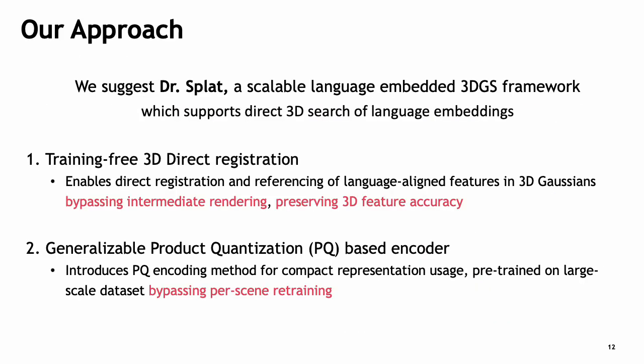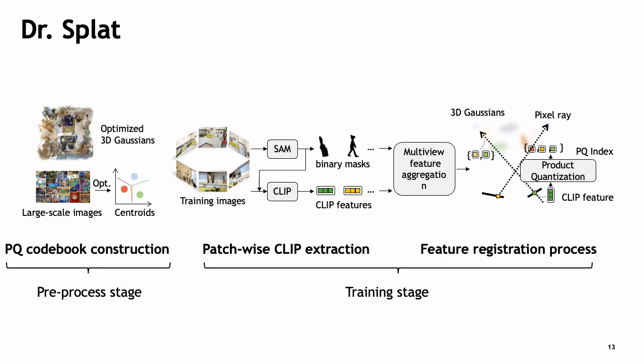In short, we propose Dr. Splat, a scalable solution that directly registers language embeddings onto 3D Gaussians. Our method includes a training-free 3D direct registration method, enabling direct referencing of language features in 3D Gaussians without requiring a rendering process, and a generalized product quantization-based encoder, which is pre-trained on a large-scale dataset, enabling bypassing of per-scene retraining. Now I will explain the method of our work.